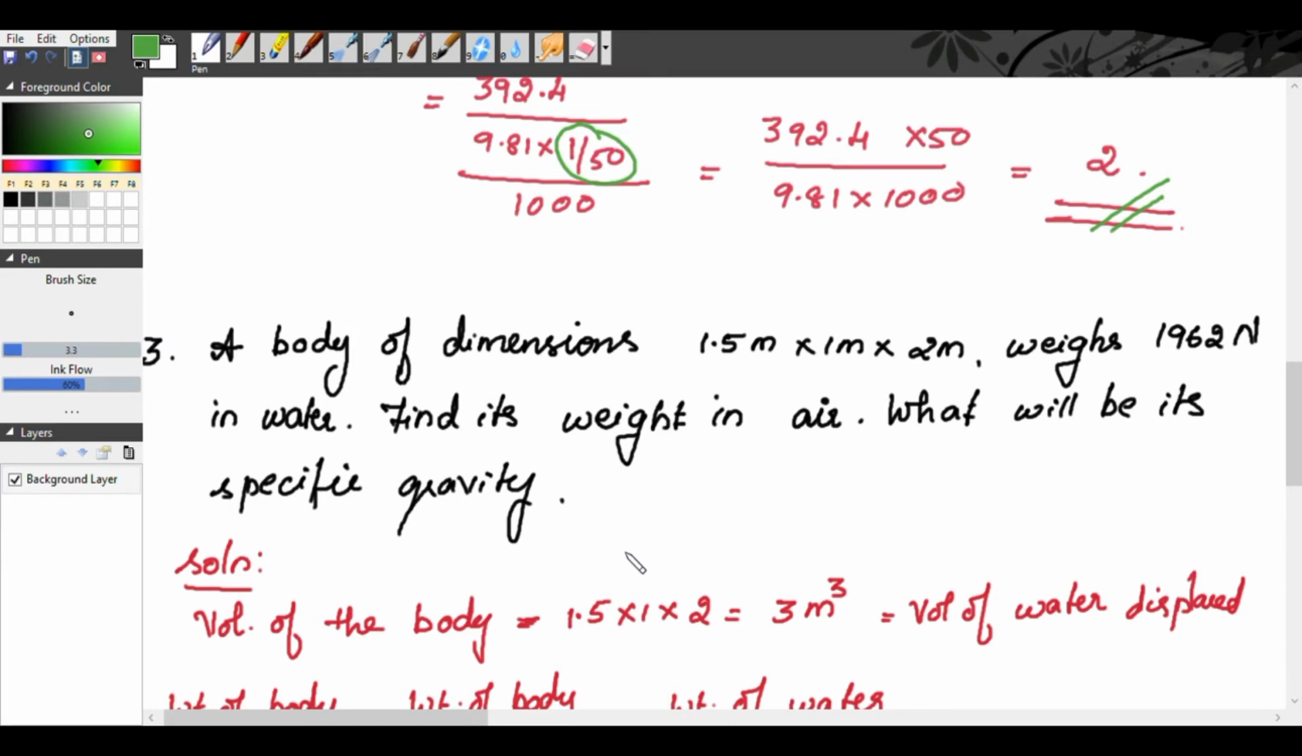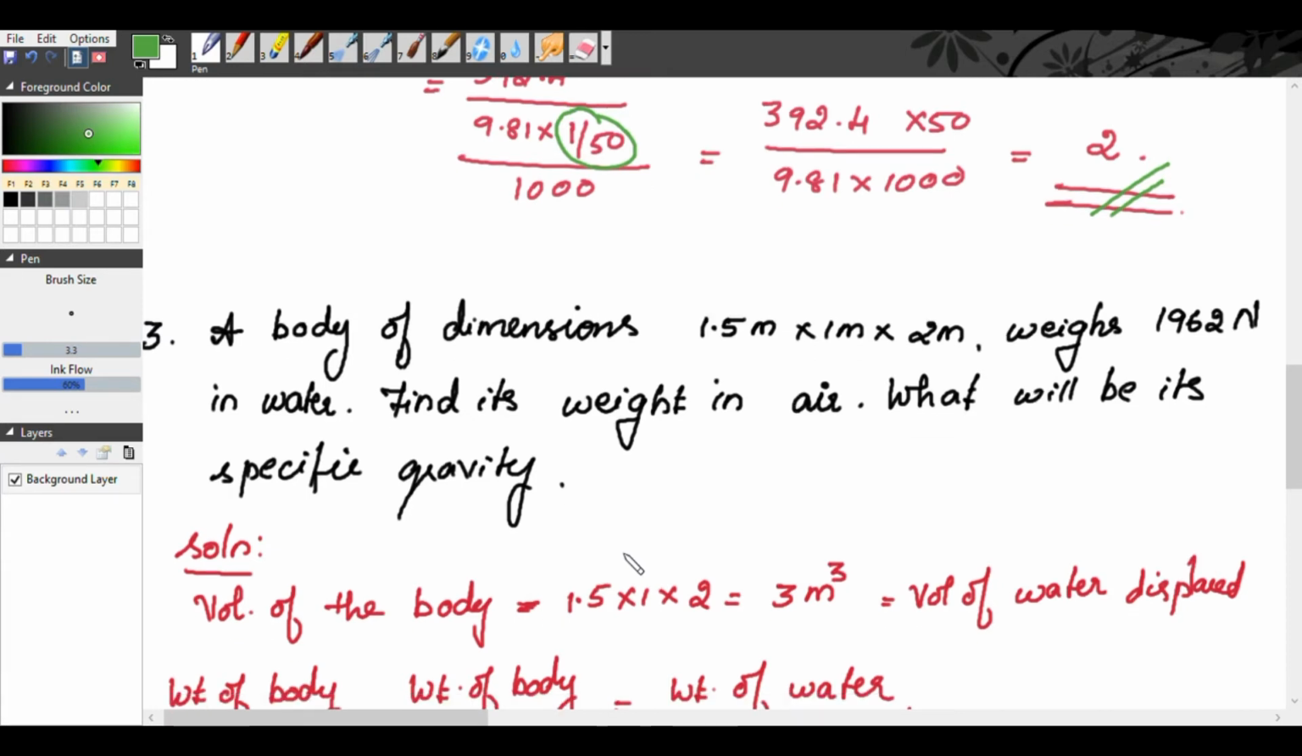Next problem is a body of dimensions 1.5 meter by 1 meter by 2 meter. So this is nothing but the volume of the body. Okay, the dimensions of the body are given. So that is nothing but our volume of the body. It weighs 1962 Newton in water. Find its weight in air. What will be its specific gravity? So we know the volume of the body is 1.5 into 1 into 2. So we get 3 meter cube. That is nothing but the volume of the water displaced. That is our first condition.